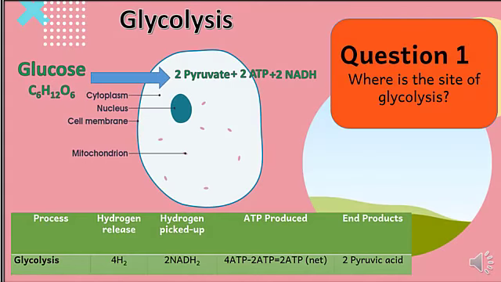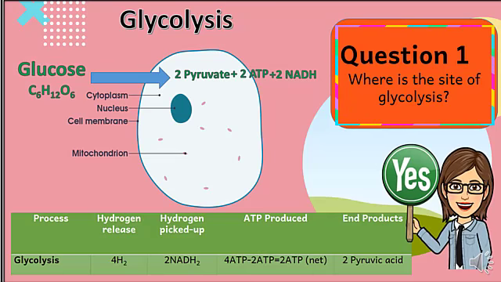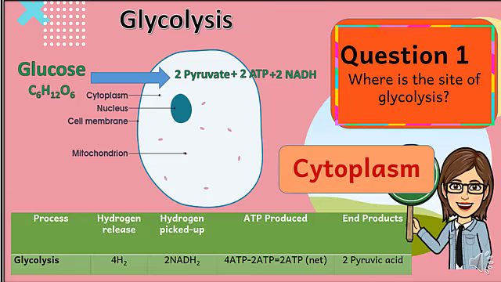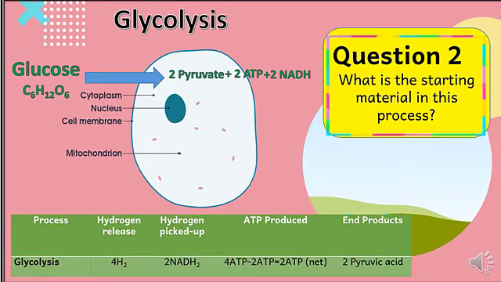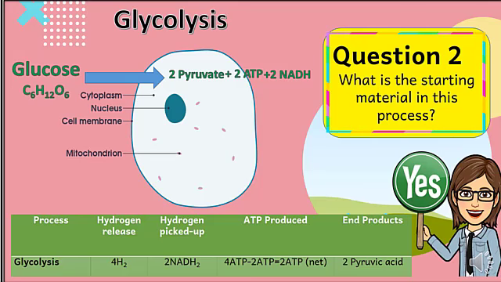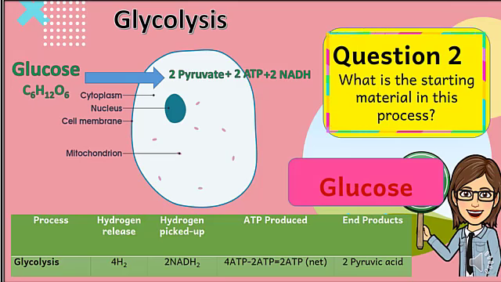For you to know if you absorbed something, try to answer the first question. The first question is, where is the site of glycolysis? Yes, it happens in the cytoplasm. Question number 2. What is the starting material in this process? Yes, that is glucose.